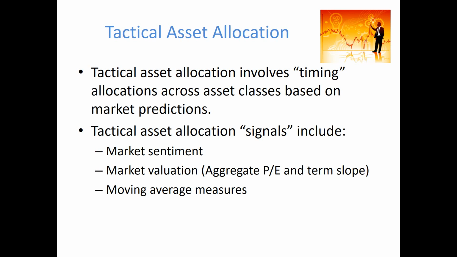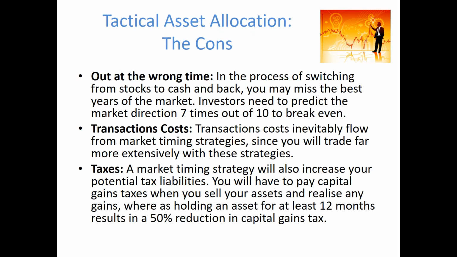So there are many ways people are lured to this idea of tactical asset allocation, and they are particularly lured because of the widely cited idea that more than 90% of the variation in portfolio performance is actually explained by the asset allocation decision. So, if markets are less than perfectly efficient and investors are able to predict future movements, there is huge scope to potentially outperform the market.